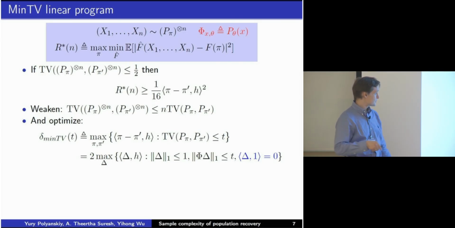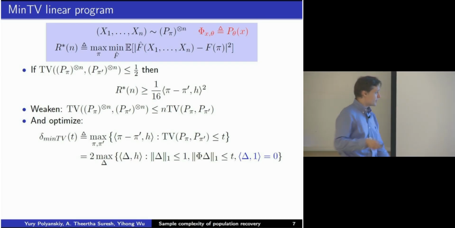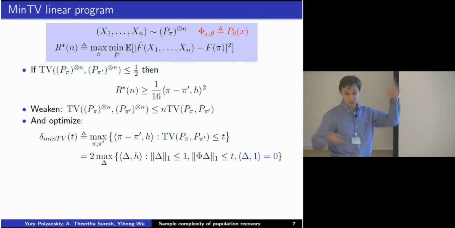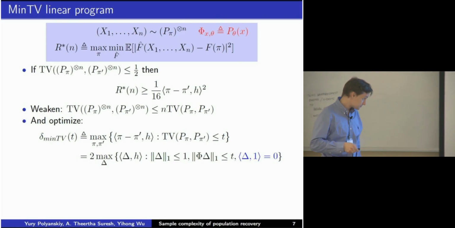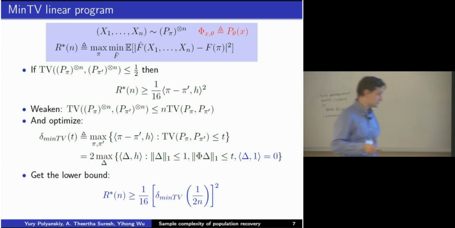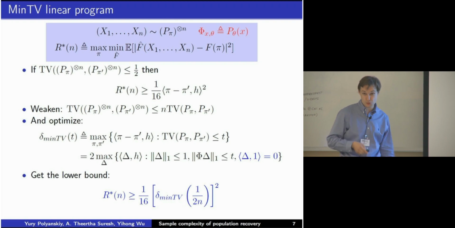We get this function which I call delta min TV. I introduced this parameter phi instead of talking about the mixture of pi. Phi is just the matrix of these conditional distributions. So we get this lower bound on the risk, which is delta min TV squared. Delta min TV is just this linear program.